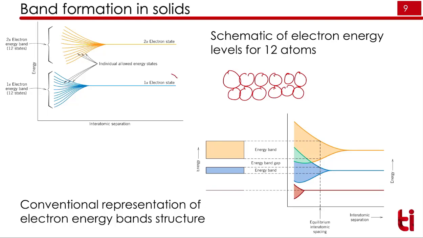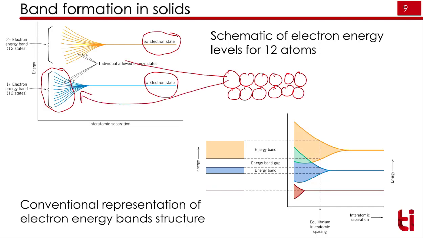We have taken an atom that has a 1s electron level and a 2s electron level. These are the 1s electron energy bands of these 12 atoms, and this is the 2s energy band of these 12 atoms. Since they are coming together, they form a band-like structure, because according to Pauli's principle, no two electrons can have the same energy. So there should be some difference in their energy. To maintain that difference, there is formation of a band.